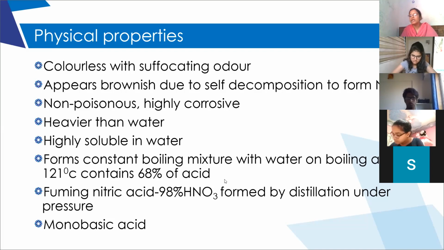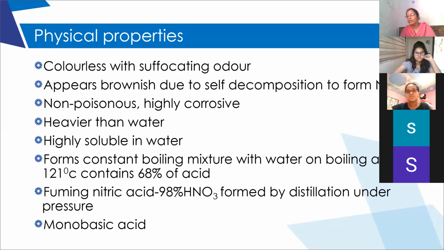It is also called an azeotropic mixture. Azeotropic mixture or constant boiling mixture. So nitric acid cannot be completely separated from water because it forms a constant boiling mixture with water at 121 degrees Celsius.